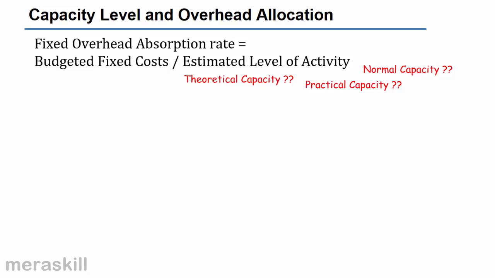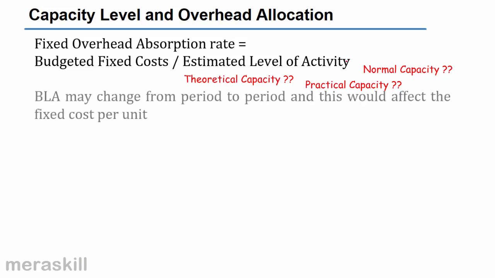Half is the hours, so the rate becomes double. 100,000 divided by 500 becomes 200. So if you use theoretical capacity, the overhead absorption rate will be the lowest. Practical capacity will be higher. Normal capacity may still be higher. Just keep it in mind before we proceed.